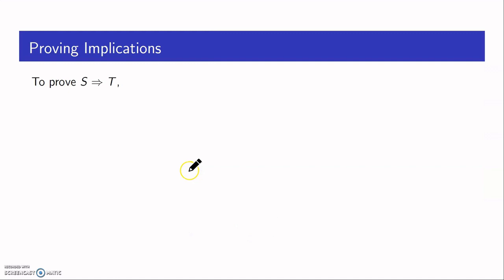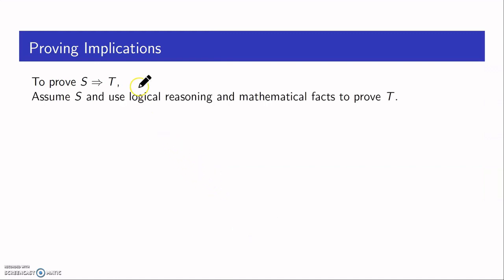Next is proving implications. Now if I need to prove an implication, that is, a statement S implies a statement T, what we do is we assume the statement S and we use logical reasoning and mathematical facts which are already known to arrive at the statement T.